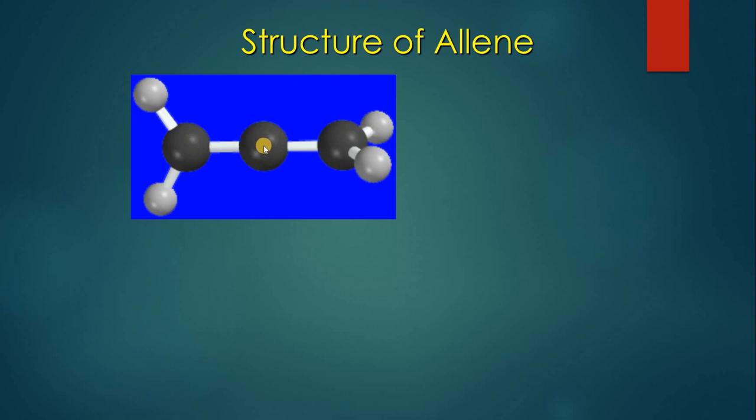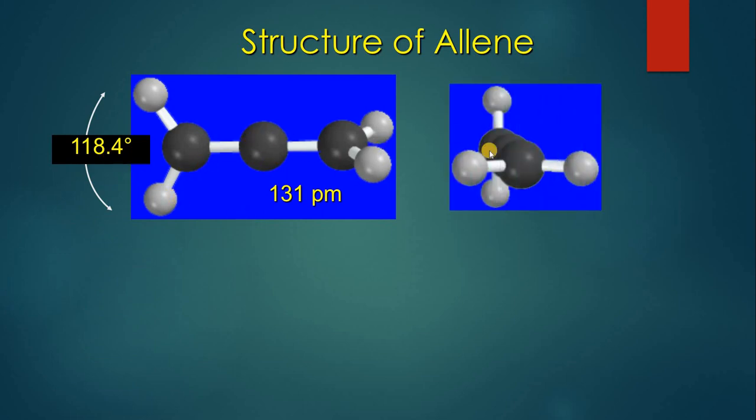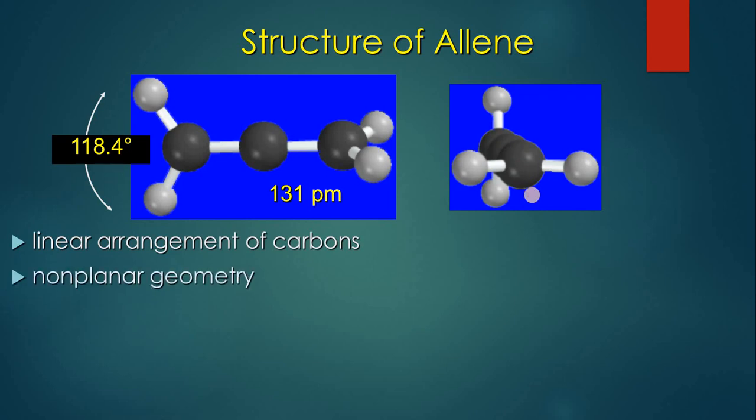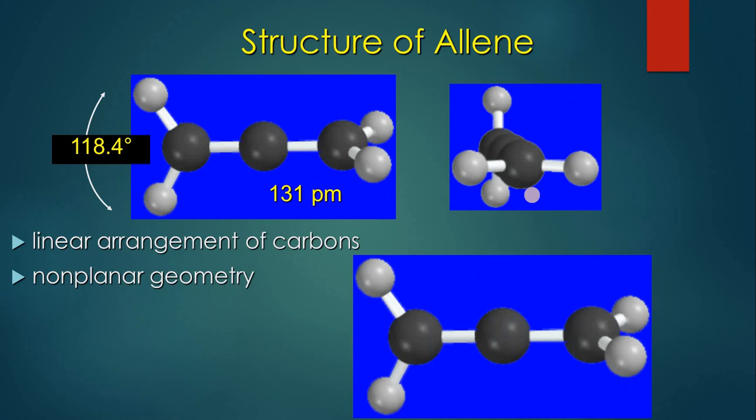This is the molecular representation: the carbon atom in the center, this is another carbon and this is another carbon. Consider these carbons are linked by double bonds, and these two gray balls are the hydrogen atoms. The bond distance between the carbon atoms which have a double bond is 131 picometer, and the angle between the hydrogen atoms is 118.4 degrees. We can see the same molecule in this way as well. You can see this whole molecule is in the form of a linear structure. There is a linear arrangement of carbon atoms and there is no planar geometry. So that's why this molecule is not a very stable one.